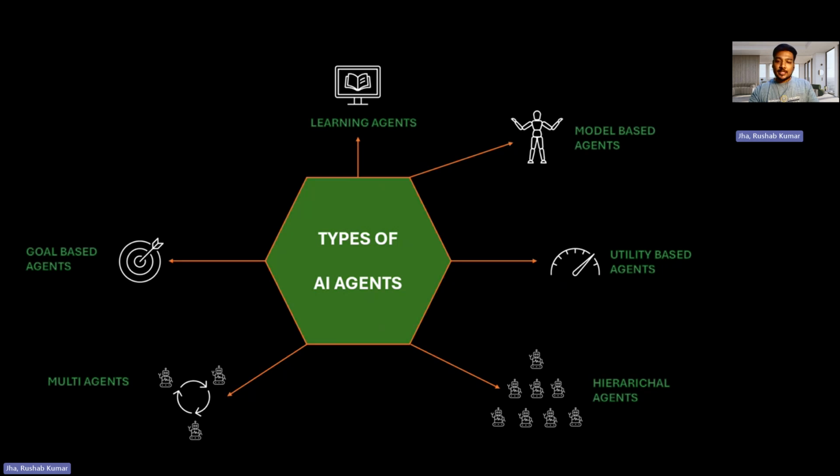Then comes your goal-based agent. A goal-based agent is very much goal oriented. It can take its steps depending upon the future results that it needs to achieve. So depending upon that, it has calculated steps that it takes in order to get the results.